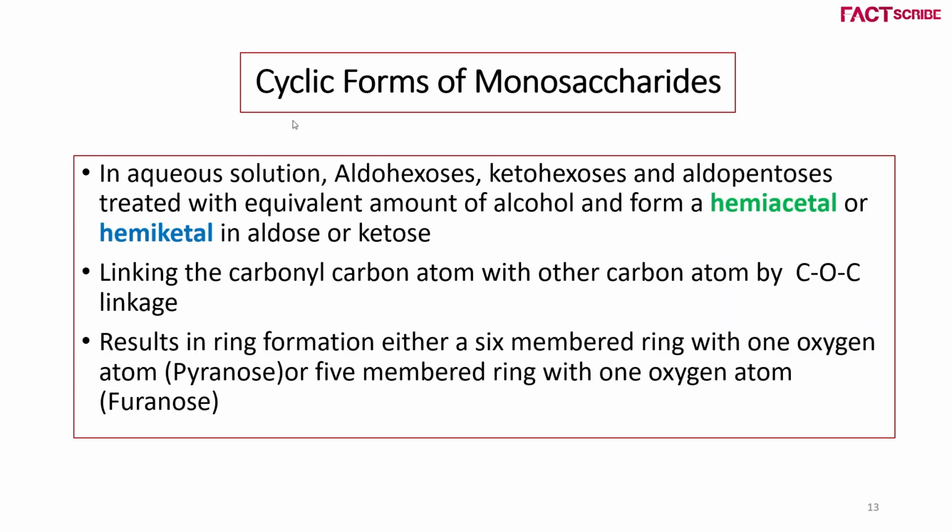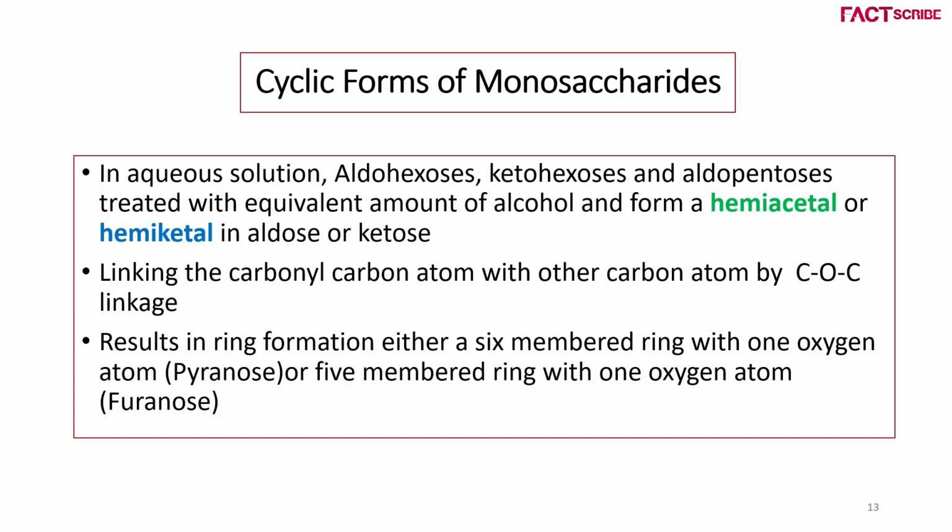Moving on to the next important topic, the cyclic forms of monosaccharides. So far, we have learned about the linear chain of monosaccharides, that is glucose, fructose and so on. How does the cyclic form of monosaccharide occur? In an aqueous solution, these aldohexoses, ketohexoses and aldopentoses react with alcohol.